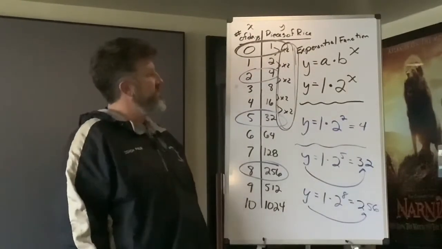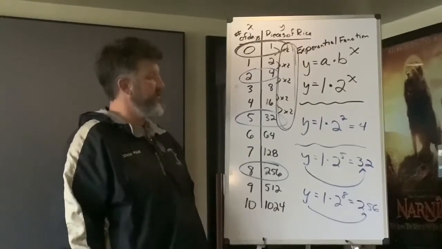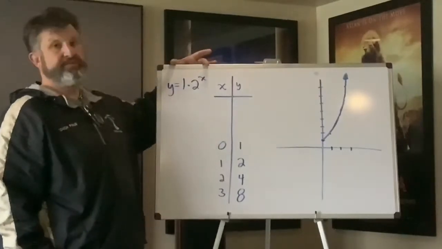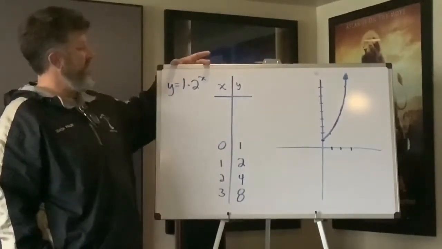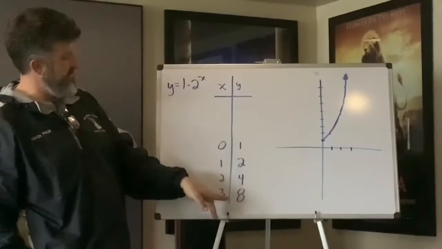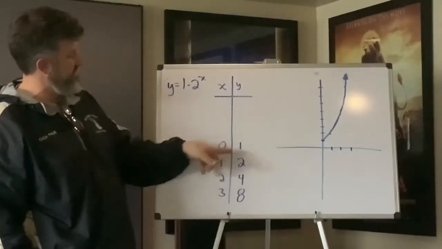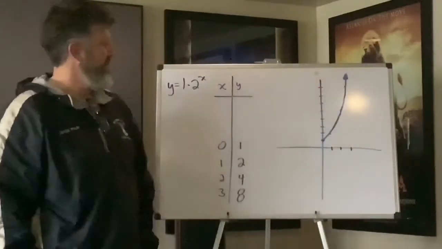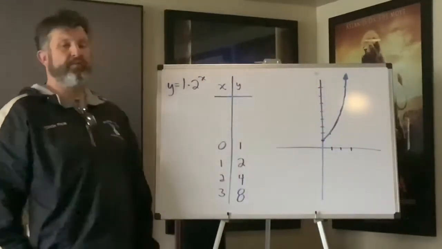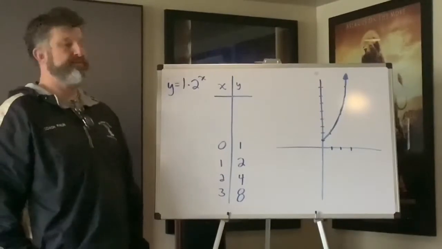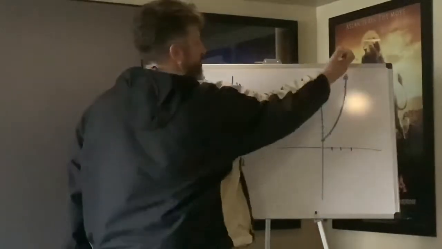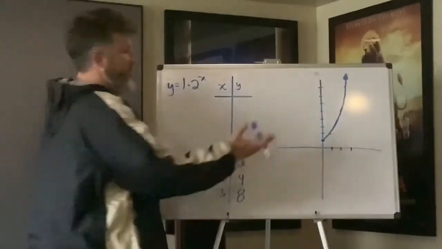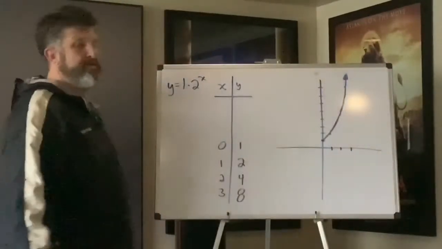Okay, so now I'm going to show you something else. Same equation. What have I done now? I've built my table. I've changed my numbers on my table just a little bit. Same exact equation. We still had 0, 1. Those numbers are all the same. Now I started a graph. Okay? So one thing that you're going to notice, a really big feature of an exponential function is this tail here that really starts to go whoop, really steep. We're going to talk a lot about that.